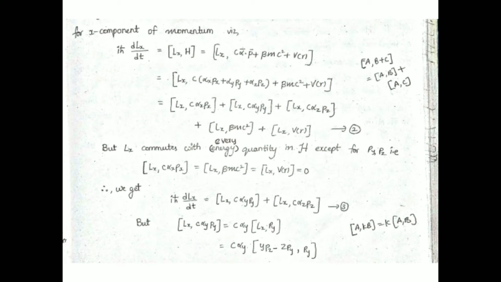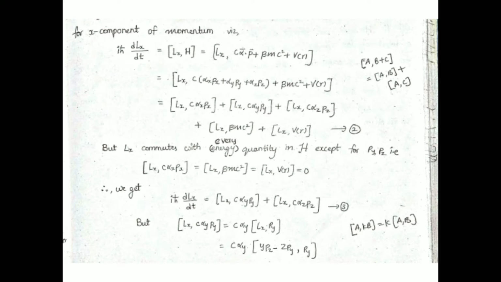Now we need to split this up. In commutator relations, we have the formula for the commutation of a comma b plus c, so we do the distribution: commutator of ab plus commutator of ac. Here you can see the commutation of ab and the commutation of ac. So here also we need to split this up. First of all, the commutation of Lx and c αx px, so we would get this term.